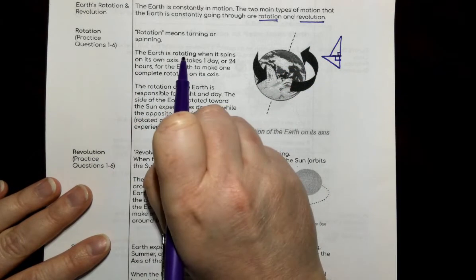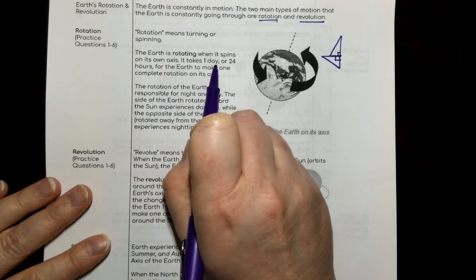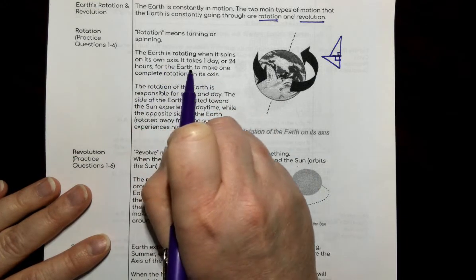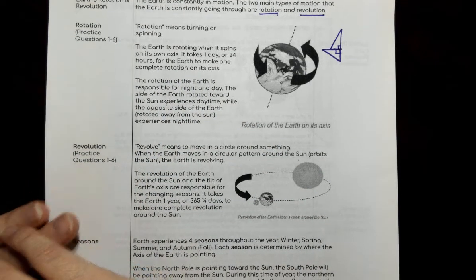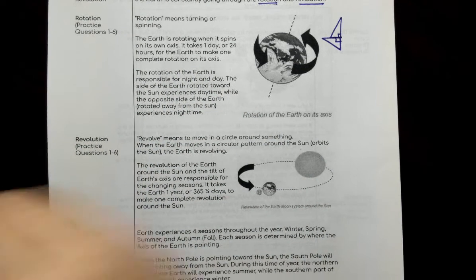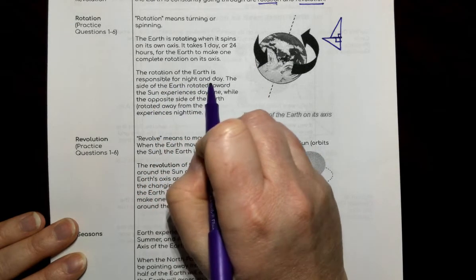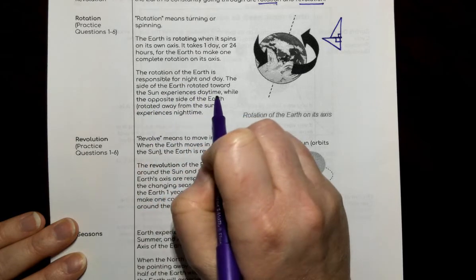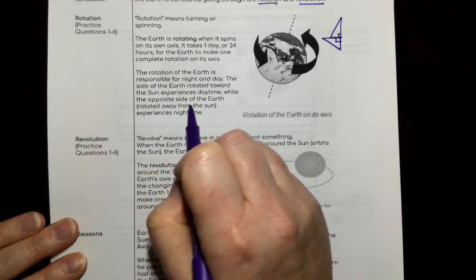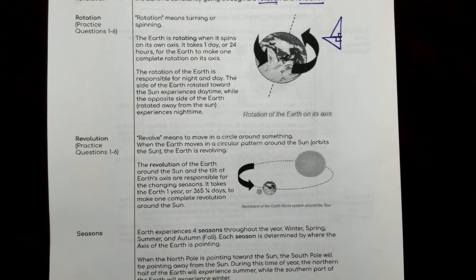The Earth is rotating when it spins on its own axis. It takes 1 day, or 24 hours, for the Earth to make one complete rotation on its axis. So every day we do a rotation. The rotation of the Earth is responsible for night and day. The side of the Earth rotated toward the sun experiences daytime, while the opposite side of the Earth, which is rotated away from the sun, experiences nighttime.